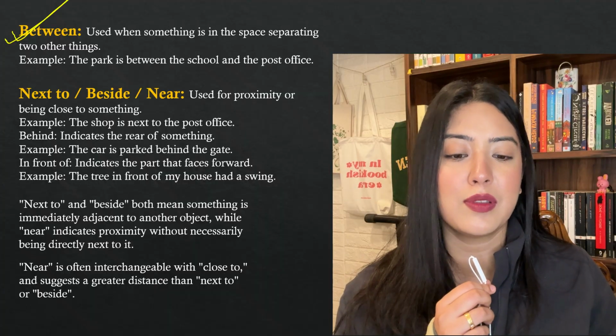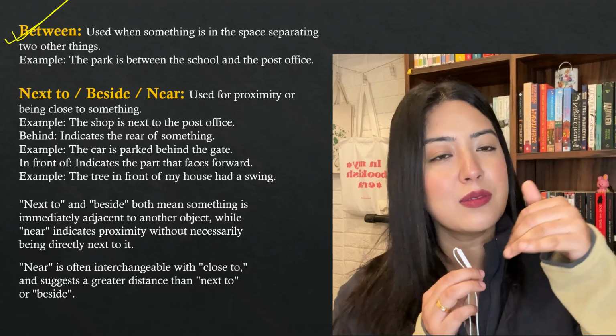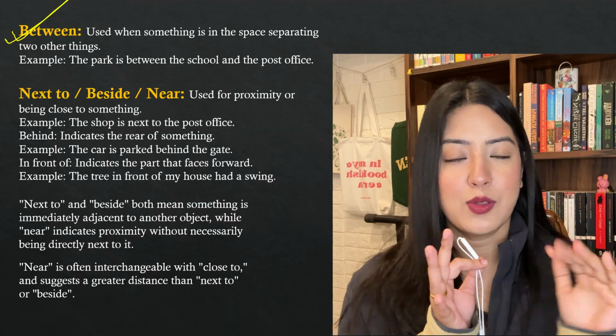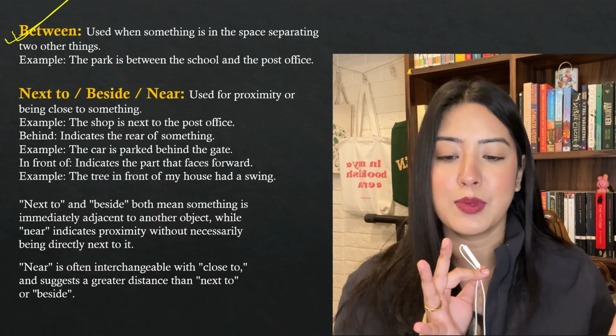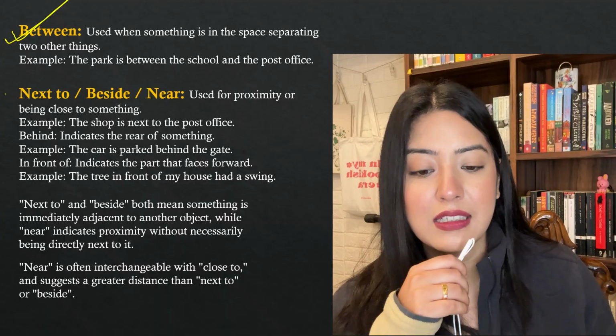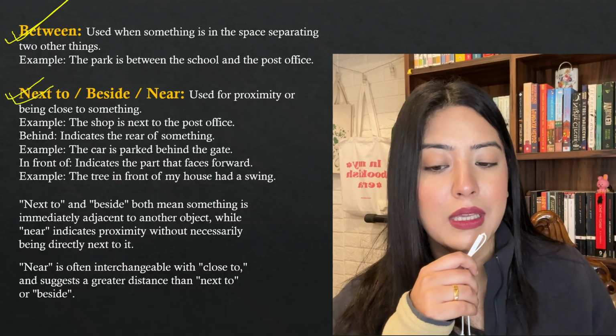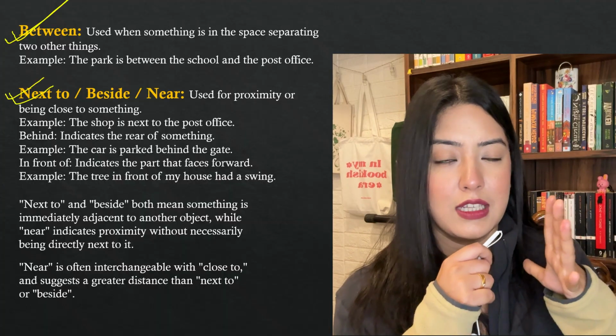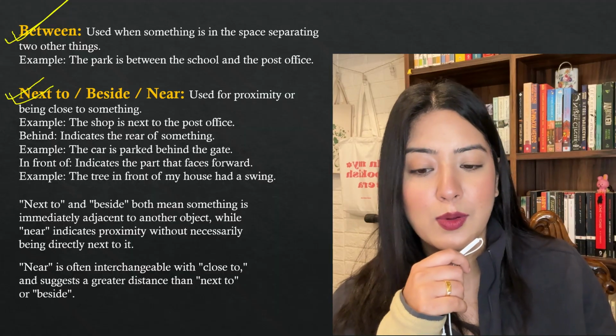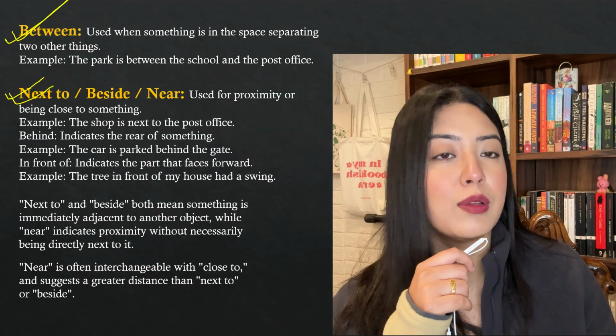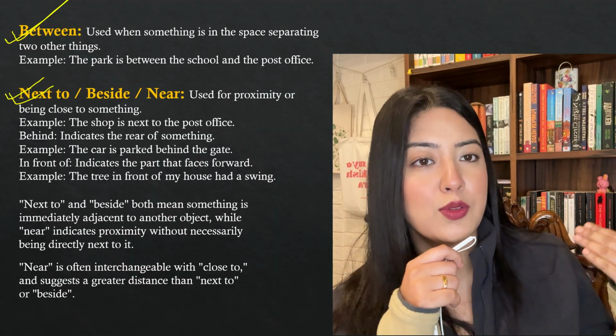Example, the park is between the school and the post office. Anything that is between two other things. Okay, so in the middle of two other things, that is between. Next to, beside, and near are used for proximity, or being close to something. Proximity means closeness. Okay, close to something. So example, the shop is next to the post office. Next to the post office.